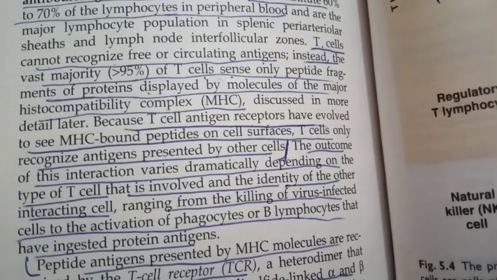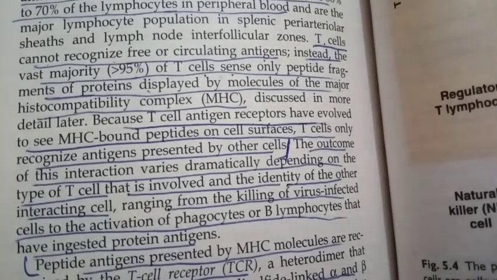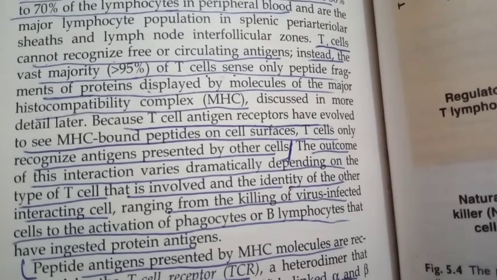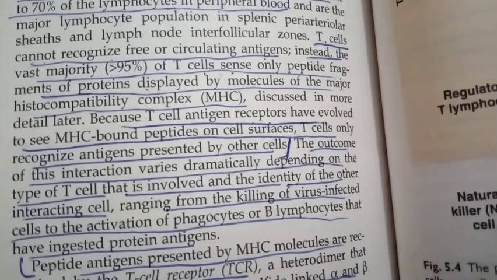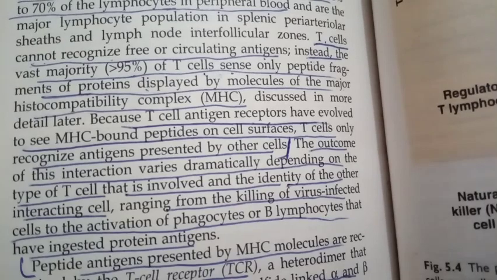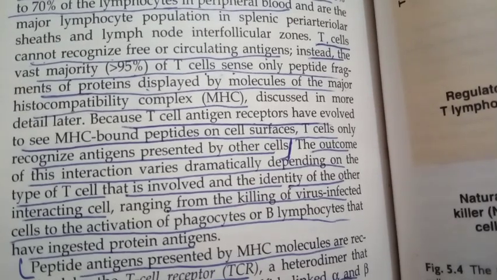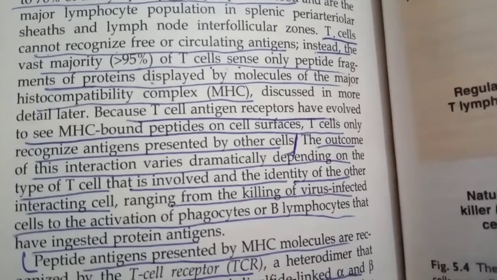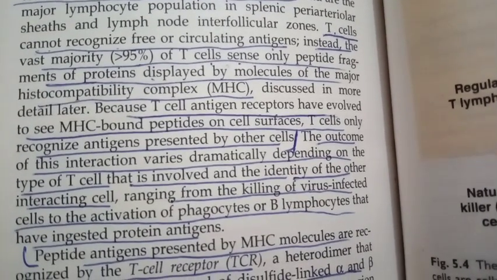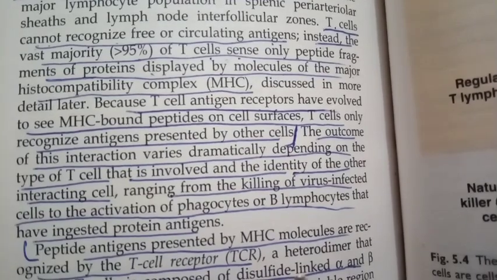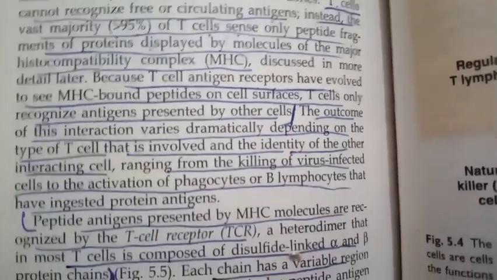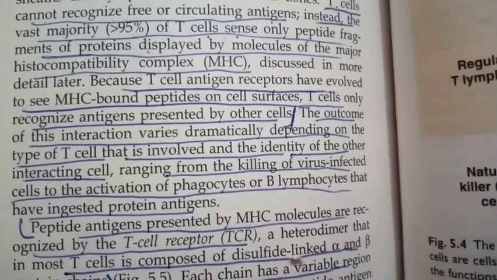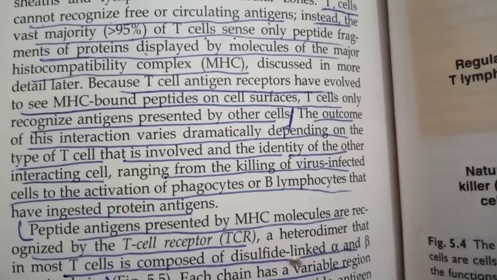T cells cannot recognize free or circulating antigen. Instead, a vast majority, more than 95% of the T cells, sense only peptide fragments of protein displayed by the molecules of the major histocompatibility complex, MHC. We will discuss this in more detail. Because T cell antigen receptors have evolved to see MHC-bound peptides on the cell surface, T cells only recognize the antigen presented by other cells.